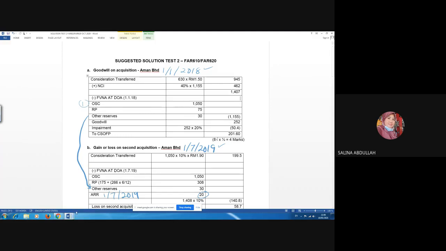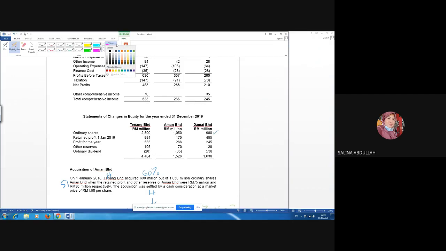So how do you actually determine retained profit on 1st July 2019? You should take this retained profit on 1st July 2019 first. Here you can see we have 175. Don't get confused with this 75 million. This 75 million is on 1st of January 2018.